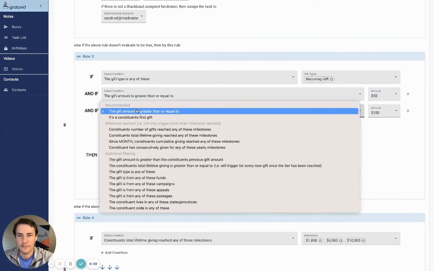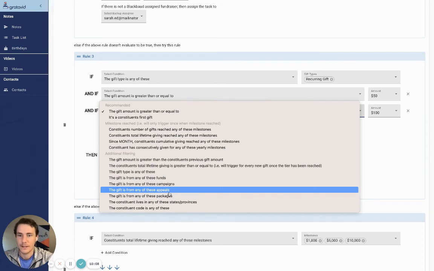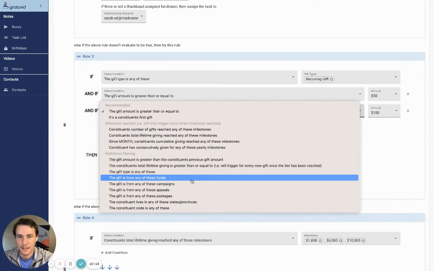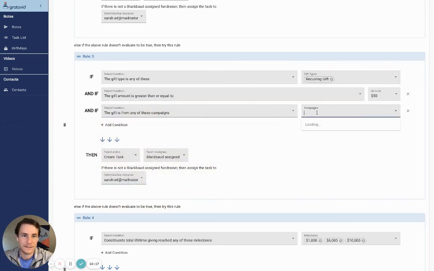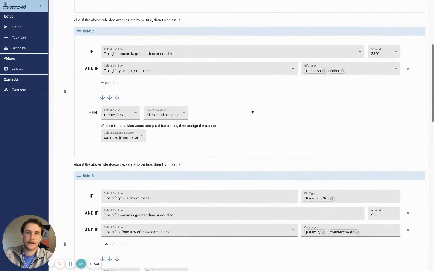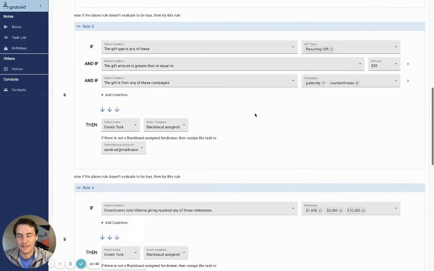Haven't shown you this yet, but you have these additional filters where you can filter based off constituent code, the state the constituent lives in, campaign package appeals, lifetime giving, did the constituent upgrade their gift? So make sure you check out all these. But this use case, we just want to thank recurring gifts for a specific campaign. And then these campaigns will pull directly from your Blackbaud account. Give it a second. You can select one, you can select many. There you go. Excellent. So this looks good. So we've got first-time donors, gave over $500 donation. Did they set up a recurring gift from either of these campaigns?